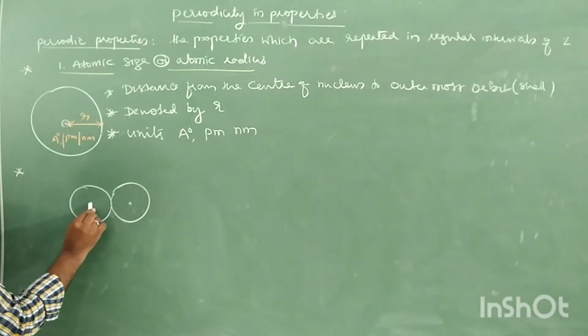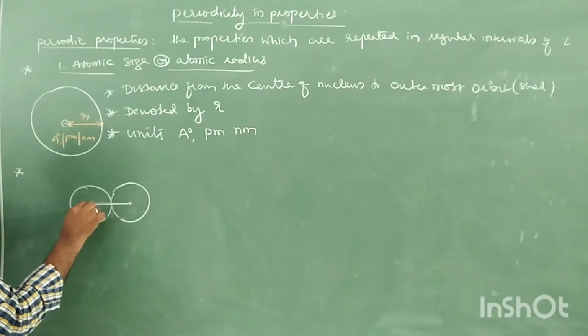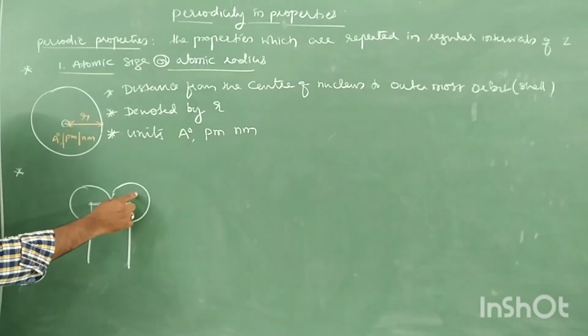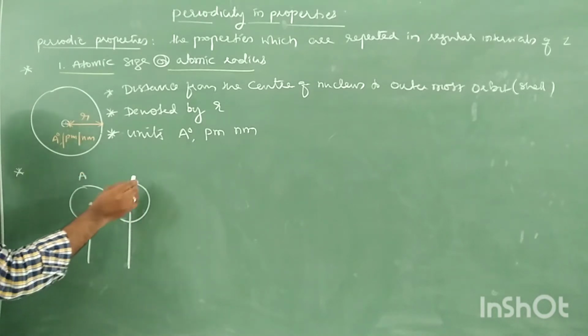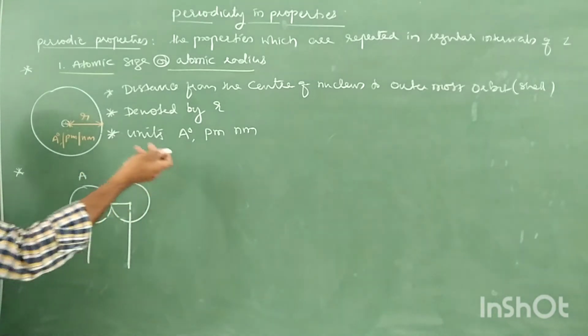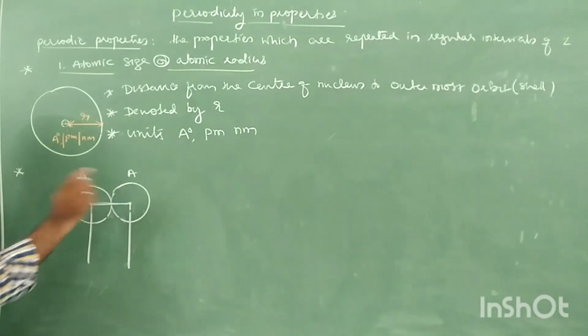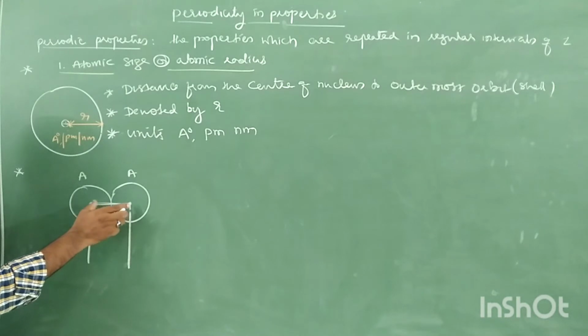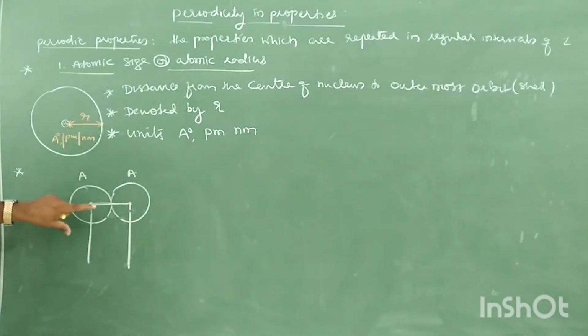What is the internuclear distance? The distance between two adjacent nuclei of atoms. Take atom A, atom A, or anything. So both are atoms of A. Here this distance between the nuclei can be calculated. We have instruments and we have methods.